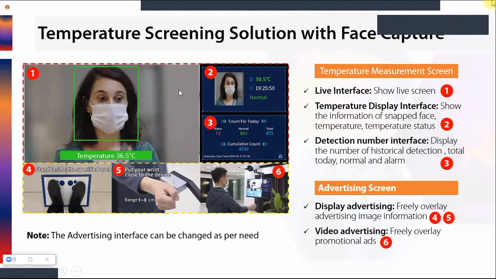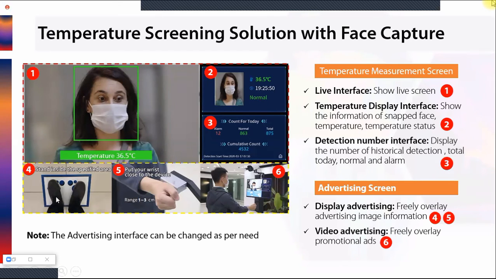In the second, you will get temperature information with the face of the person, the time, and the status of the person, whether he is normal or abnormal. In the third channel you will get the count for today, meaning how many people came today: 12 people with abnormal temperature, 863 people with normal temperature, total 875. That's why I was telling you this system also does people counting.